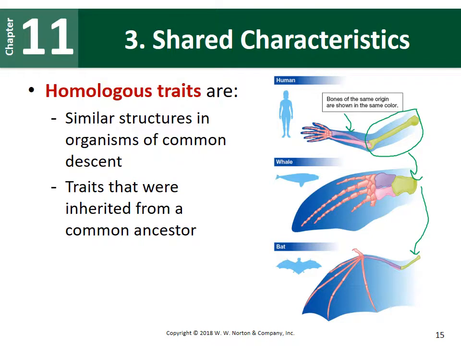Whales have two right next to each other. Bats also have two bones. So you can see, looking at these colors, that we have very similar bone structure. These bones can be different shapes, but we still have the same type of skeletal setup. So here's an example again of a homologous trait. They have similar structure, although they may not have the same function.